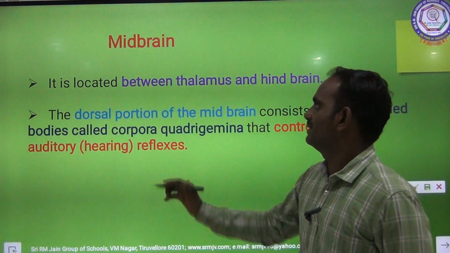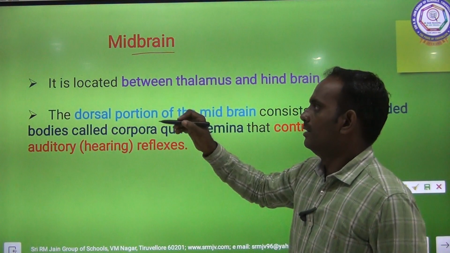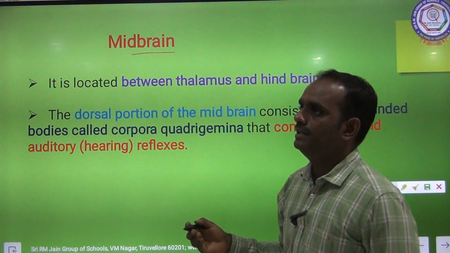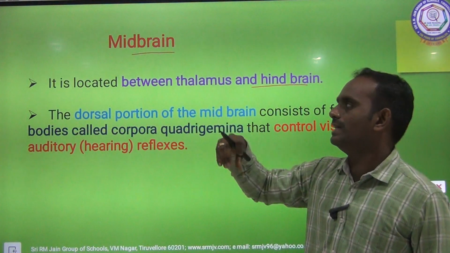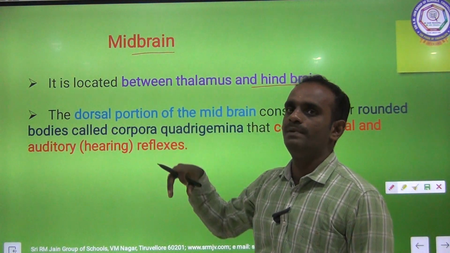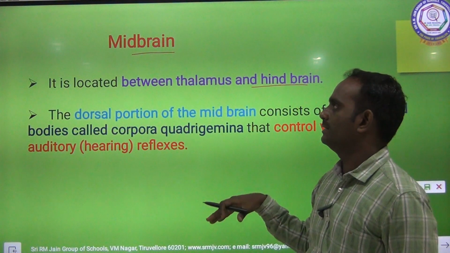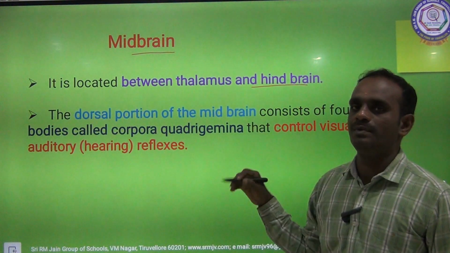The next one is midbrain. It is located between the thalamus and the hindbrain. So from the name itself you can easily understand, the midbrain is situated between the thalamus and the hindbrain.